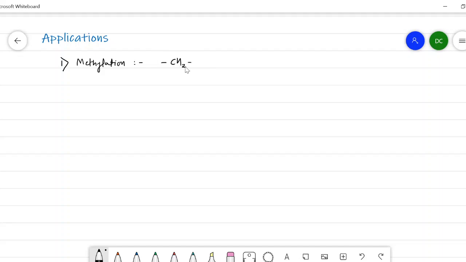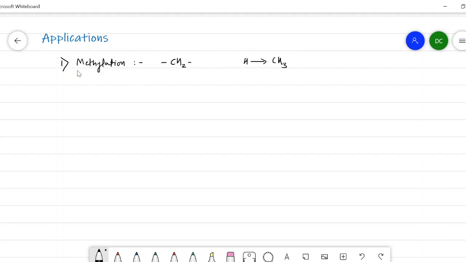It is quite different from the methylation observed in an electrophilic substitution reaction. Here there is an insertion of a CH2 group, whereas in the electrophilic substitution reaction there is a replacement of hydrogen by a CH3 group. Therefore, these two processes are different.